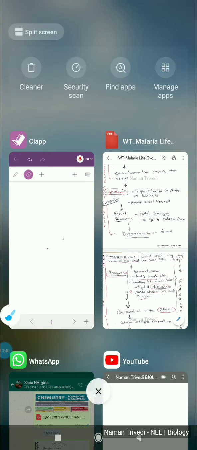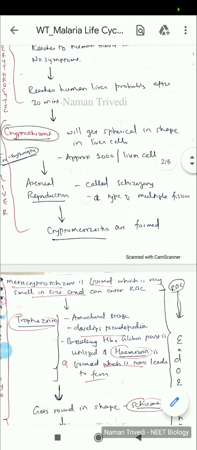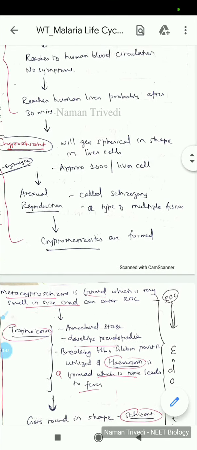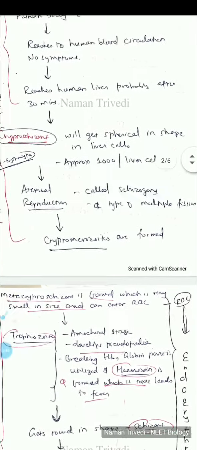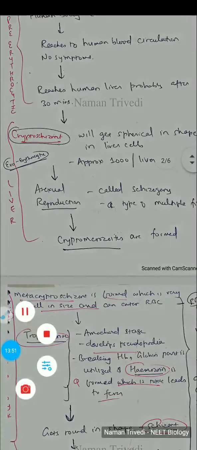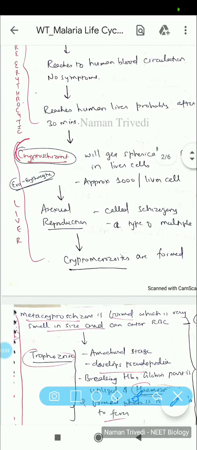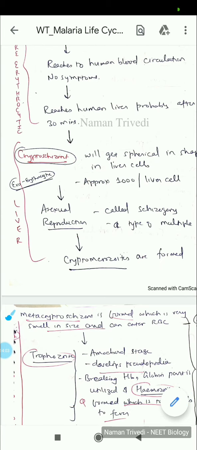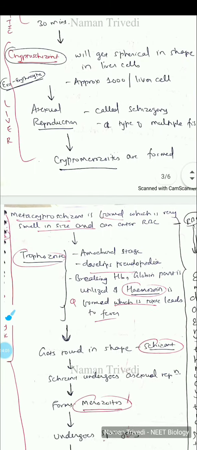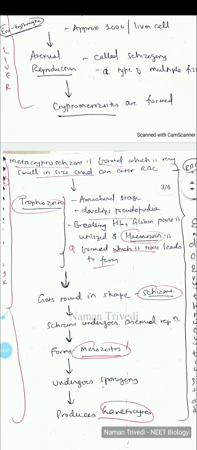Or in hepatocytes. As you can see over here, the stage which is formed from cryptoschizont is mainly the cryptomerozoite. So the size is further reduced. From 1000, they are again transformed into what we call cryptomerozoites. So now they are basically in millions.